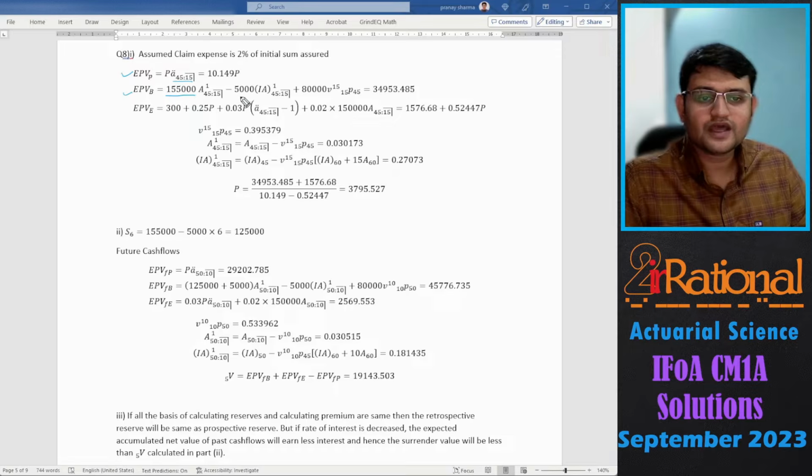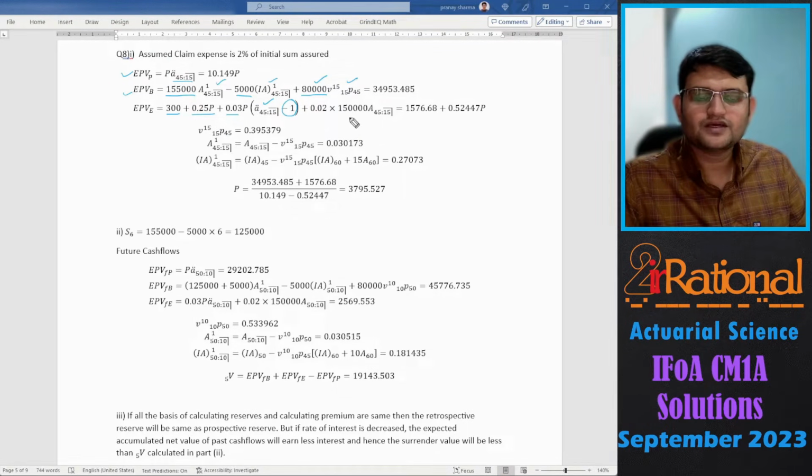150,000 plus 500 and then minus 500 increasing. So I've calculated the death benefit and then here maturity benefit. I've calculated this. This would be nothing but 150,000 minus 15 into 5,000 gives me this much. So 15 years of decrease will give me 80,000. Then we come up to expenses. We had initial expense of 300 plus 25% of the first premium. Then renewal expenses were 3% for the remaining premiums minus the first.